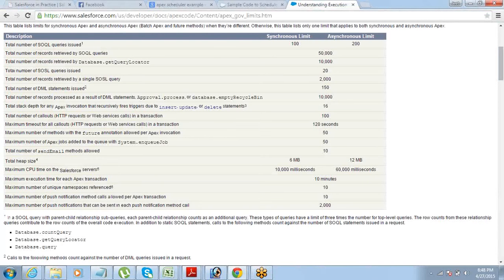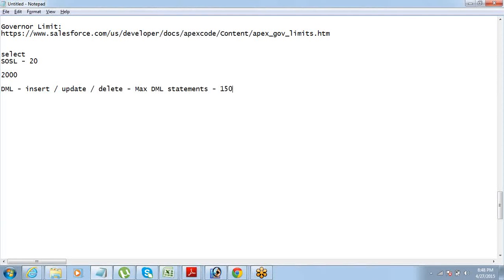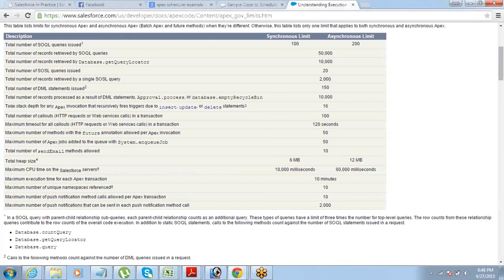One simple way of handling these governor limits is to try to keep DML statements and SOQL queries outside the loop, wherever possible, so that you do not hit the governor limit very quickly. All right. So if you have an insert statement, better try to do the insert outside the loop.